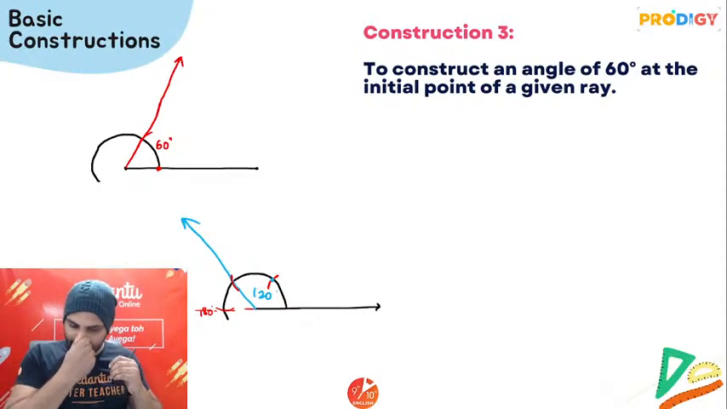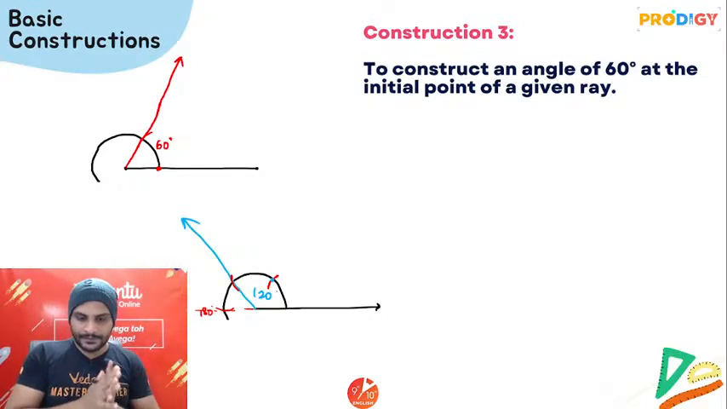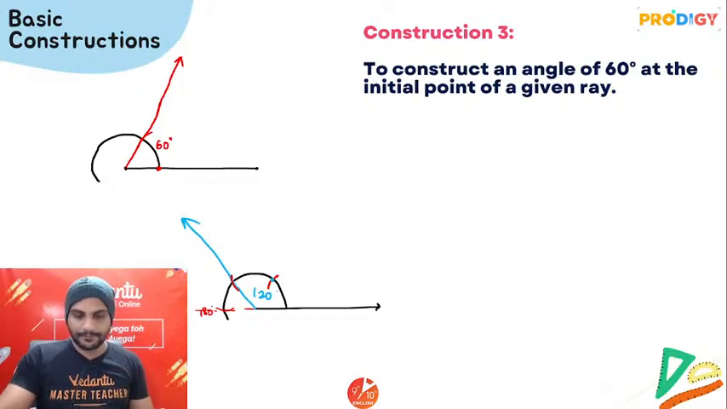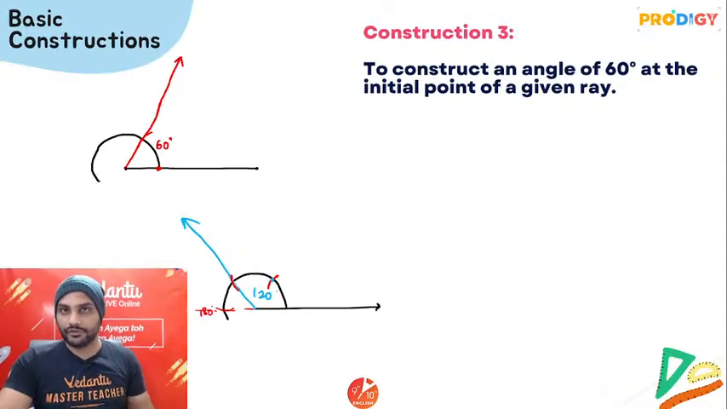ठीक है? We'll do, Shreya will do all those questions, don't worry. ठीक है? 60, 120 is clear? Alright, we'll do all those questions as well, don't worry. Okay, now what are the other angles which can be drawn? Some other angles can also be drawn with that.